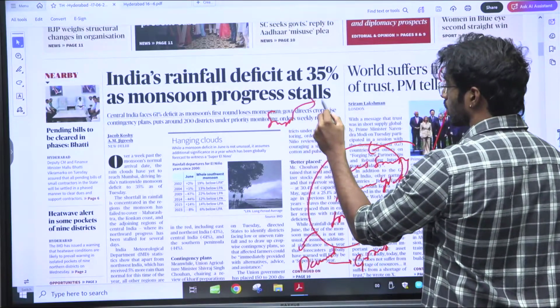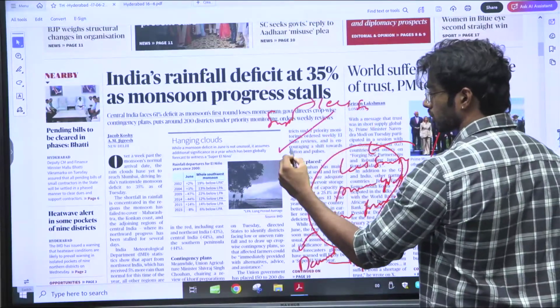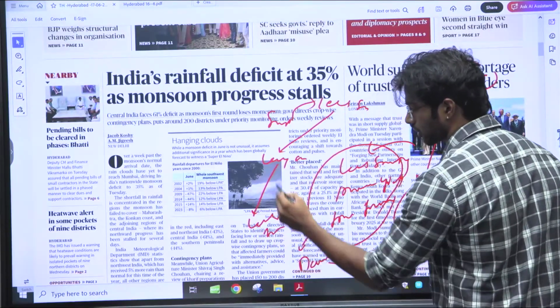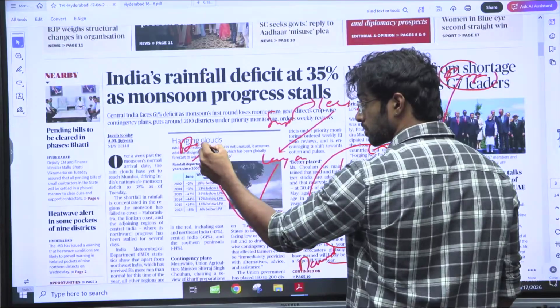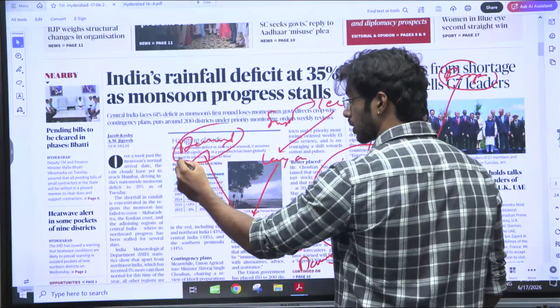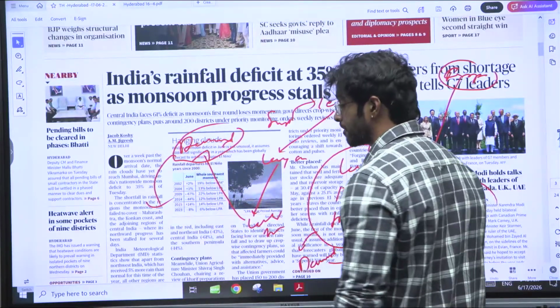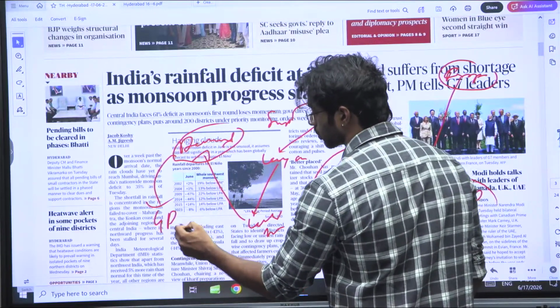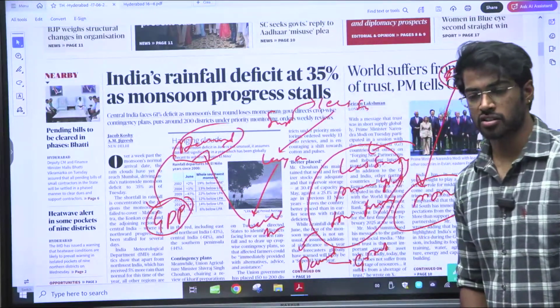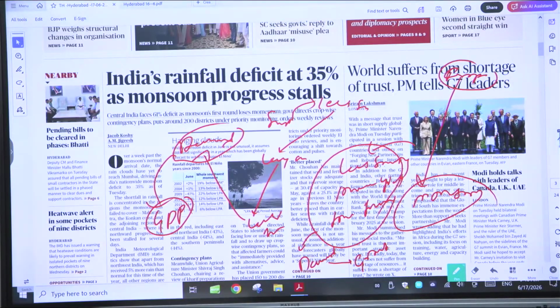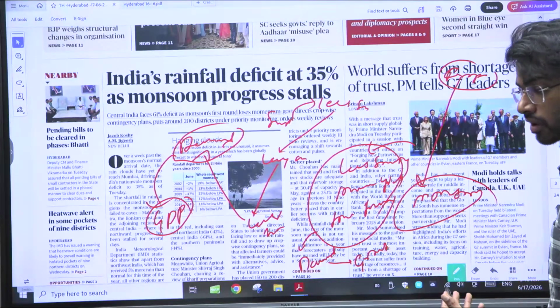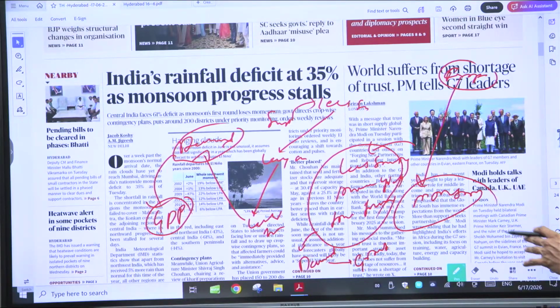Super El Nino means that there is less sowing. If there is less sowing, there is less yield. If there is less yield, there's less income for the farmers. If there's less income for the farmers, there's less demand. Less demand in what? Less demand in goods and services in India. If there is less demand in goods and services in India, there is less GDP growth. As simple as that. Okay, that is one of the reasons why we have to be worried when these kinds of phenomena like super El Nino or El Nino are coming into existence.